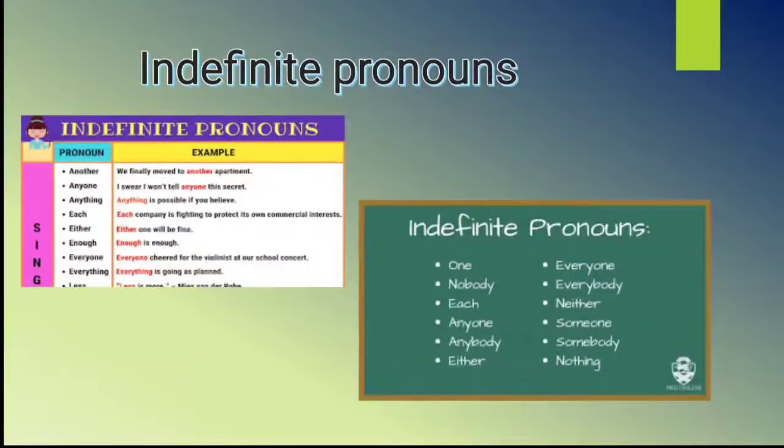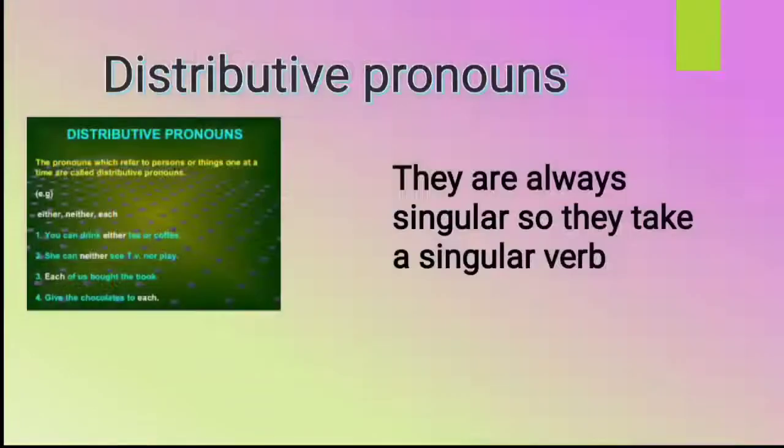Now we have the last type of pronoun, that is distributive pronouns. Each, either, neither are called the distributive pronouns. Why? There is a specific reason, because they refer to persons or things one at a time.